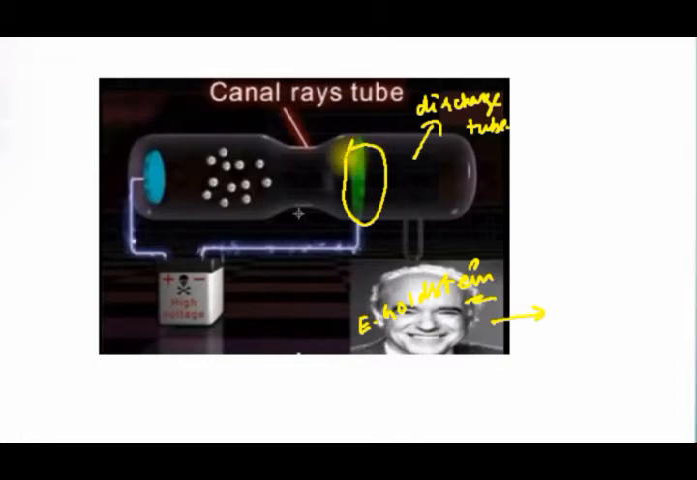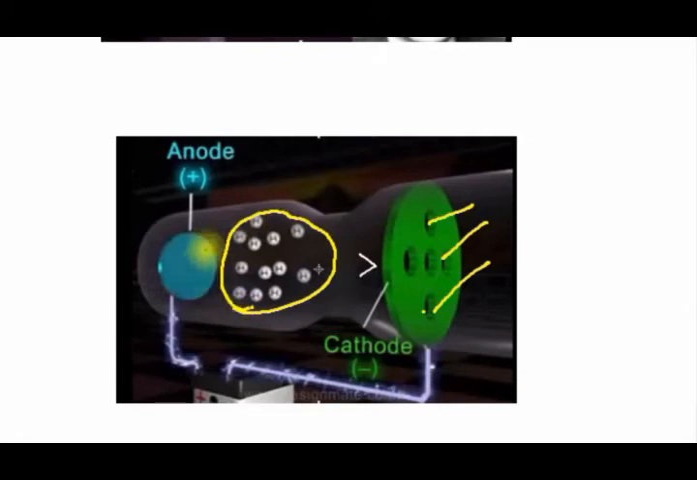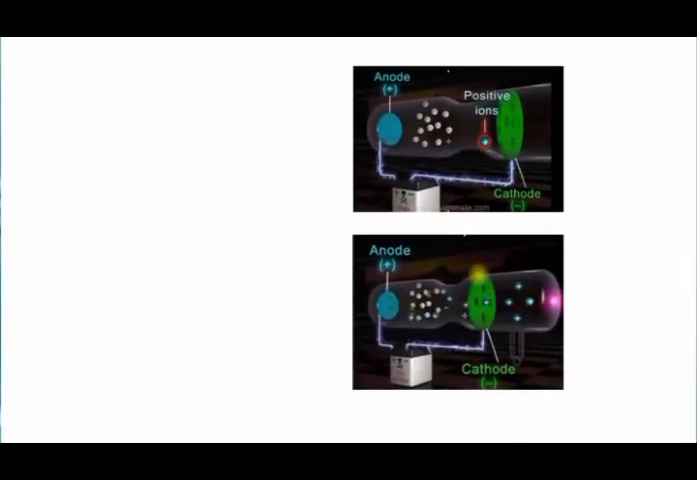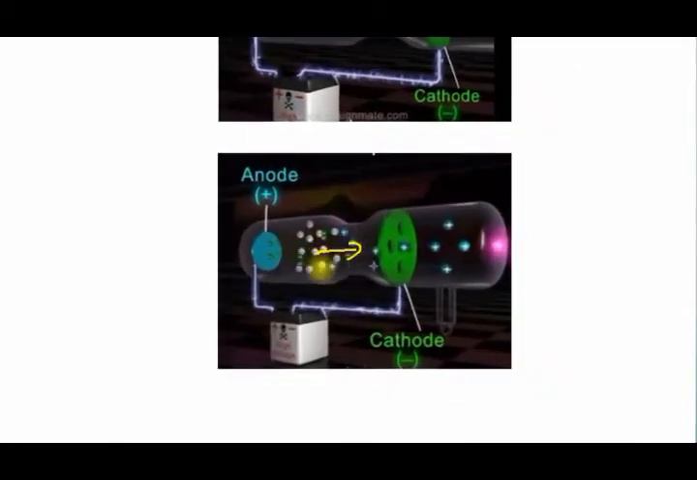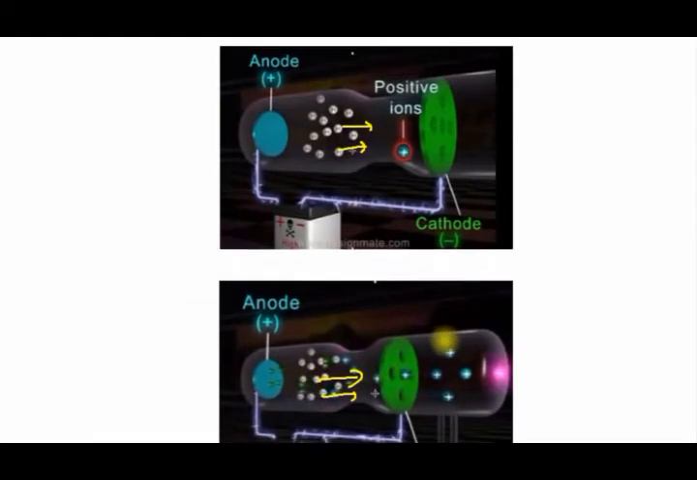In his experiment, the negative electrode, that is the cathode, was taken to be perforated. When Goldstein passed electricity at high voltage through a gas at very low pressure taken in a discharge tube, he observed that streams of heavy particles were given out by the anode, that is the positive electrode. These streams of particles are called anode rays. Anode rays consist of positively charged particles.